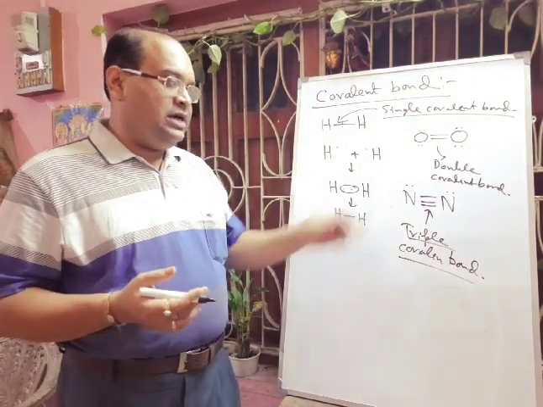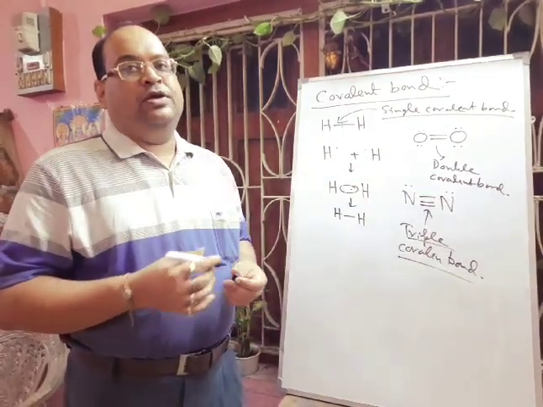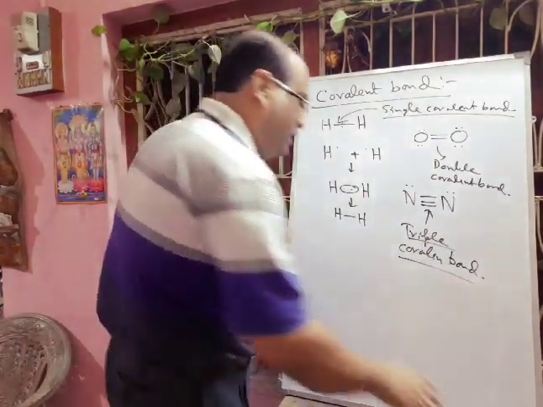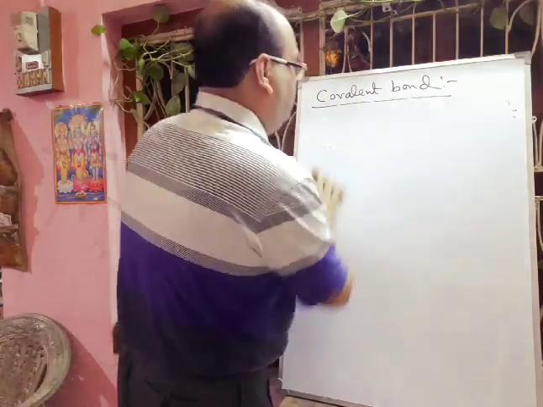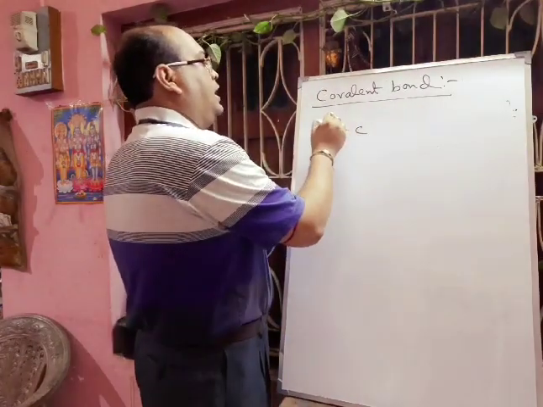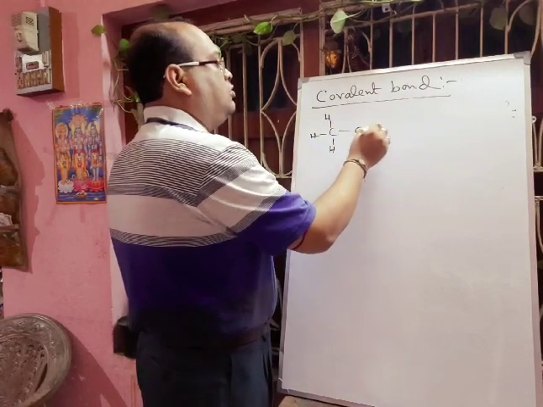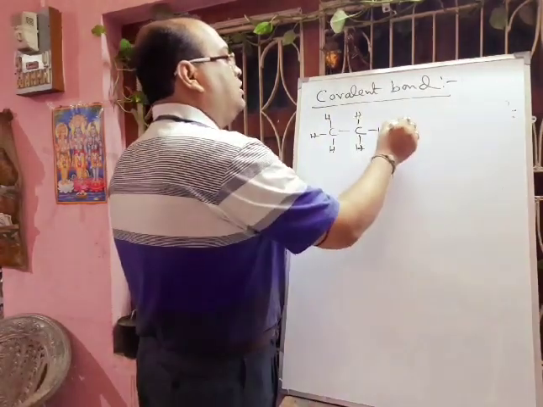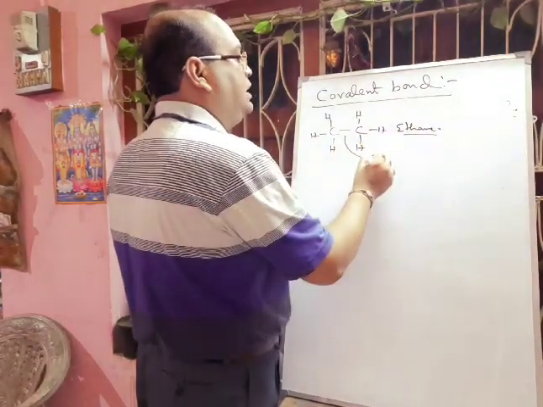Next we will discuss the electron dot diagram, then you can easily understand. In organic molecules also, consider the carbon-carbon single bond; if you add all the hydrogens, these carbon-hydrogen bonds are also covalent bonds. This is called ethane, so in the ethane molecule there is a carbon-carbon single bond.